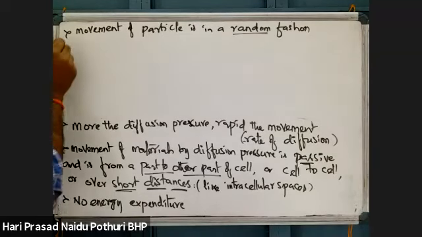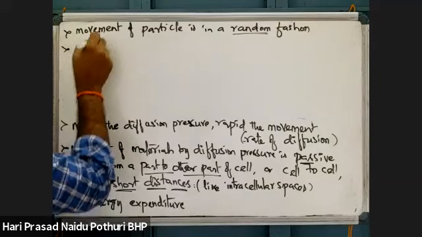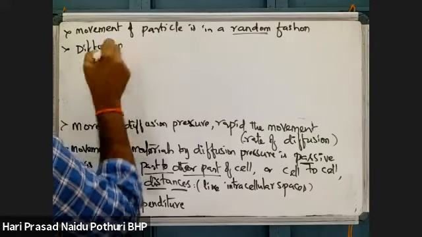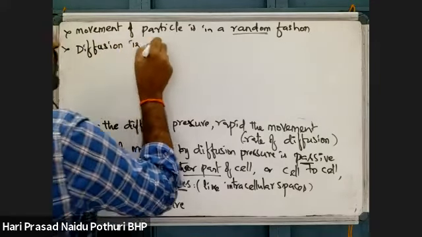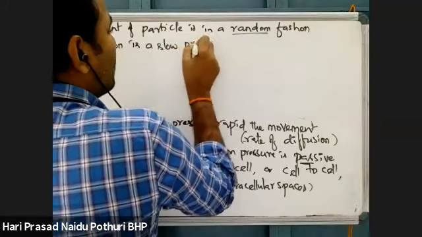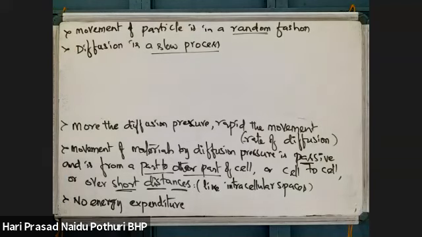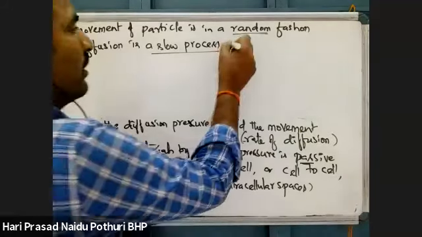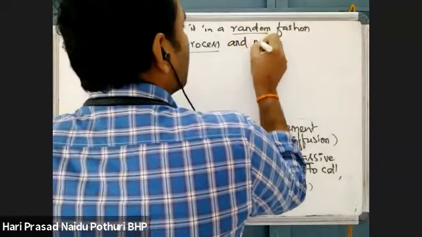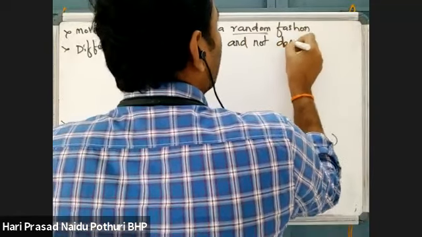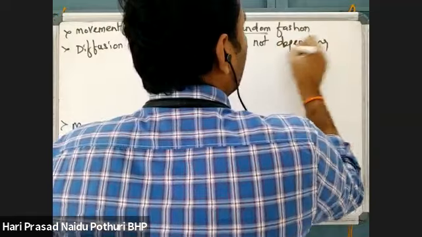Okay, and as energy is not involved here, diffusion is a slow process. Why? Because there is no involvement of energy. It is a slow process, and it does not depend on living organisms or anything else.